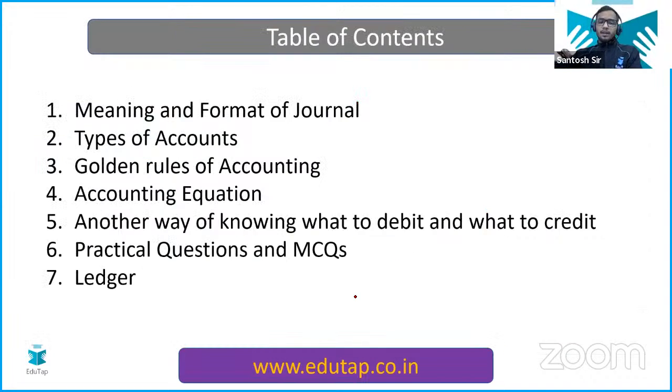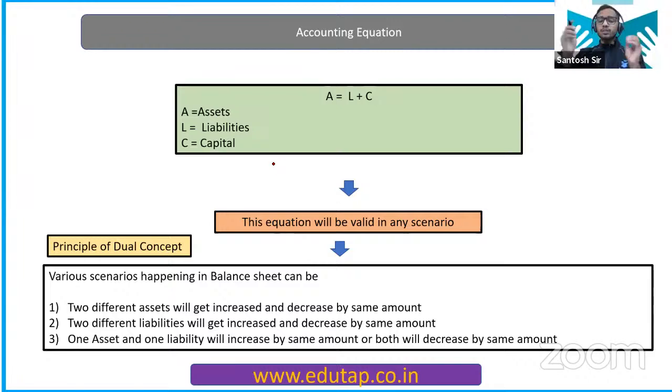Okay. Now we have talked about the golden rules. Now let's talk about the accounting equation. Very, very important, because we did this in the previous class as well. And because of this equation, you have the modern approach to debit and credit that you need to understand, to attempt the question in an examination. We have discussed that asset is equal to liability plus capital. Basically, this comes from the dual concept principle that we discussed earlier.